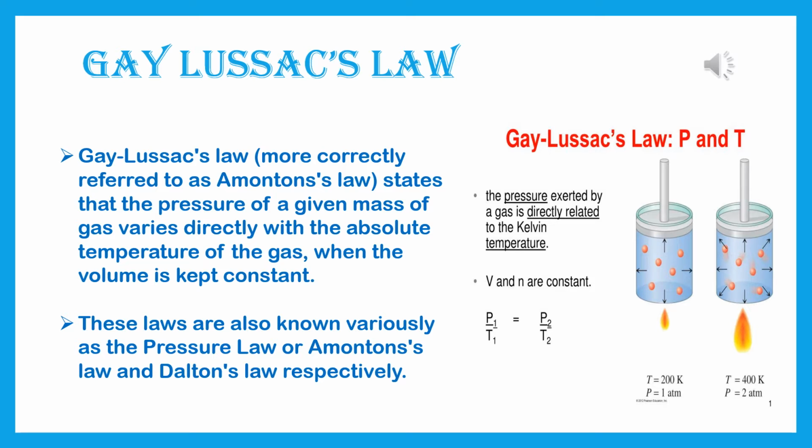Now see the diagram. In first diagram, temperature is 200 Kelvin, pressure is 1 atmospheric pressure. And in the second diagram, temperature is 400 Kelvin, pressure is 2 atmospheric pressure.